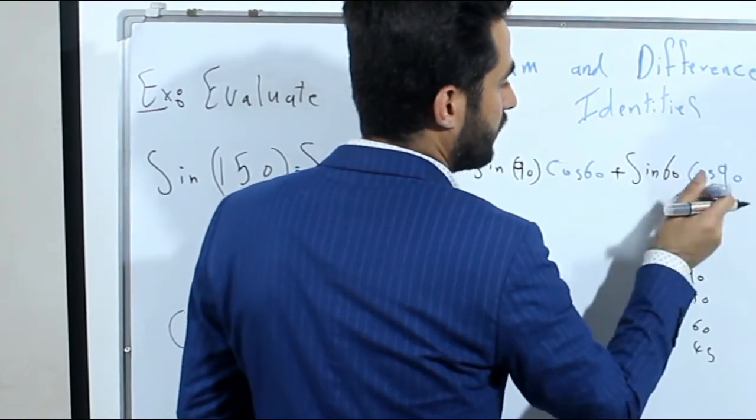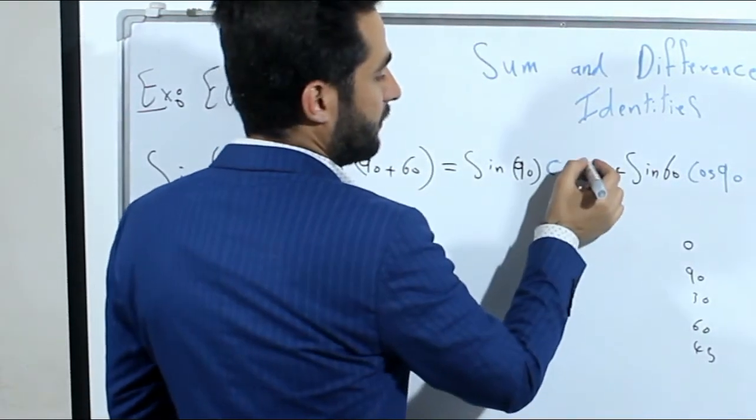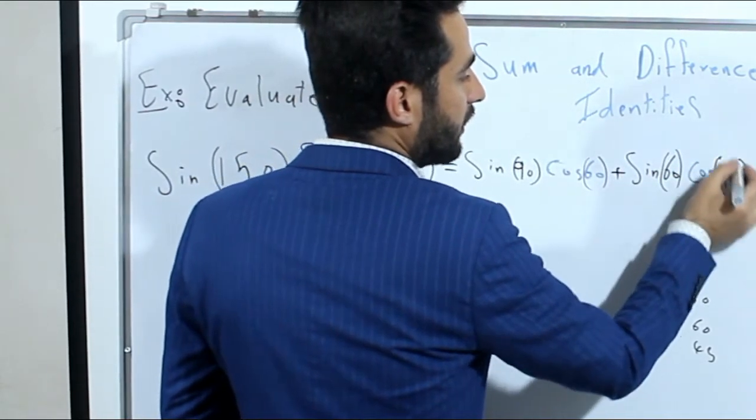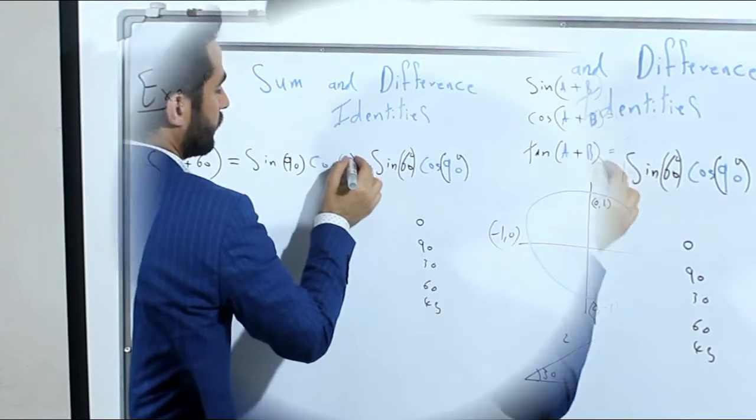There's a multiplication here, be careful, and we can put parentheses around each angle. Those are all angles, of course.